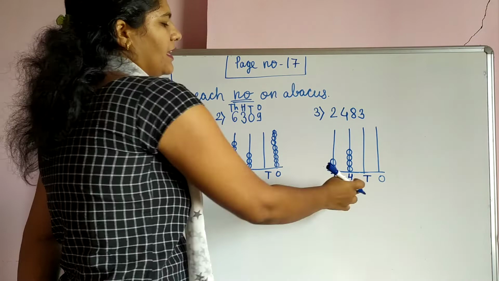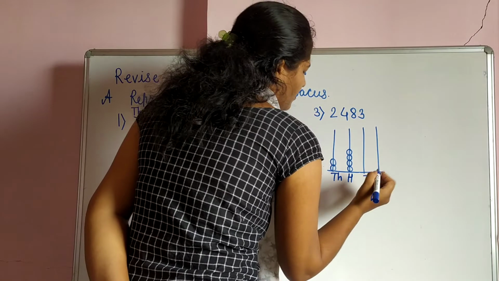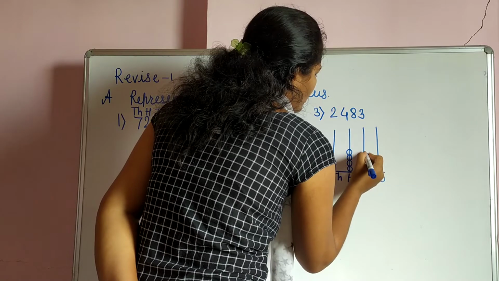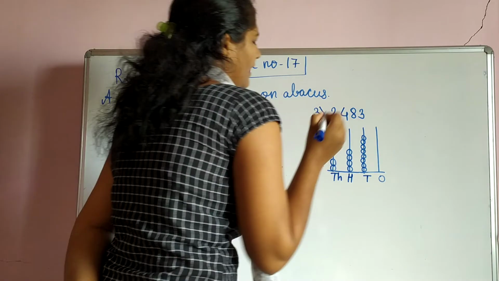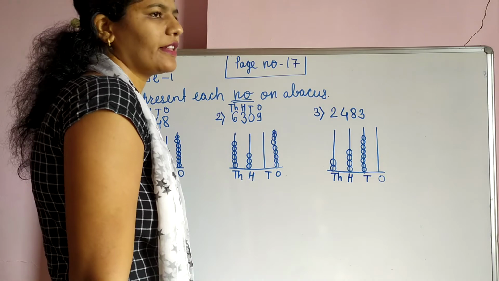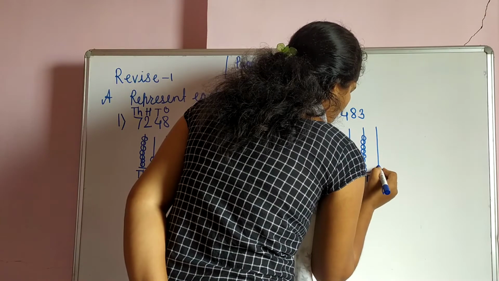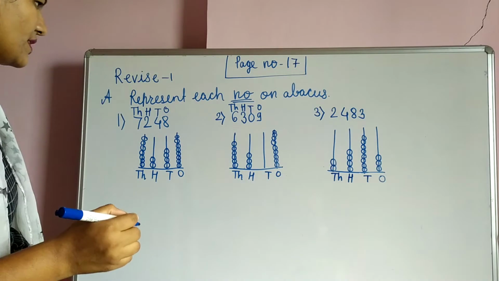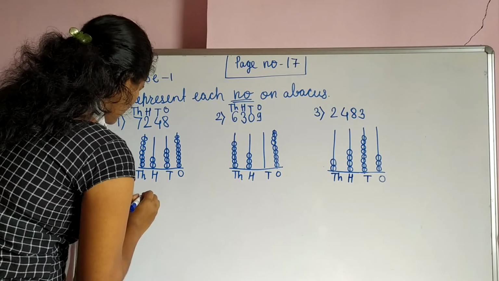Next one, tens place. Which number is there? 8. So here we show 8 bits. 1, 2, 3, 4, 5, 6, 7 and 8. And now finally which number is remaining? Ones place, and that is the 3. So here on ones place we show 3 bits. 1, 2 and 3. Okay student. Now we see the next one. What is the next?